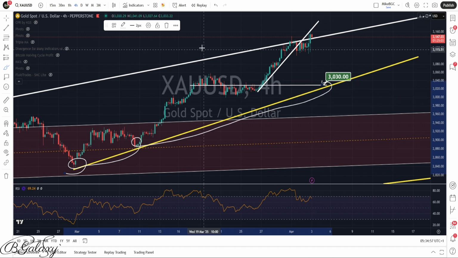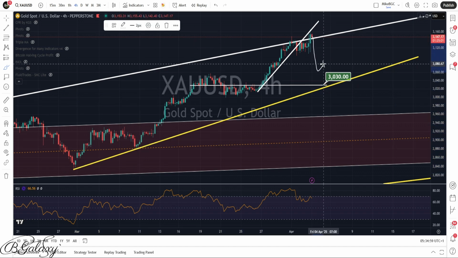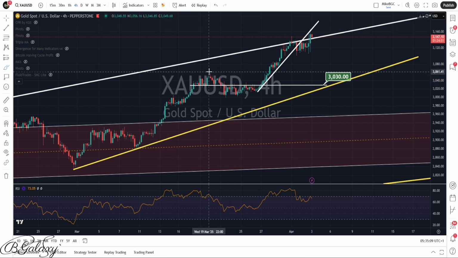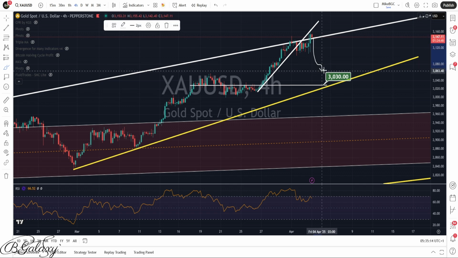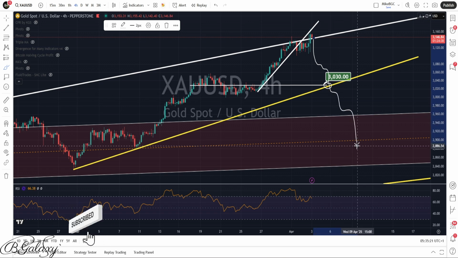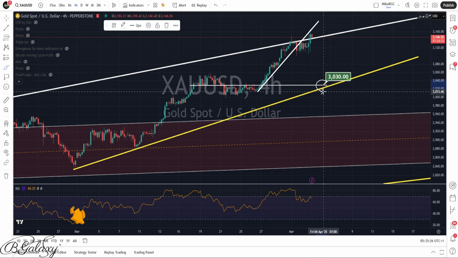When the price of gold reaches about this area, I'm expecting this yellow trend line to work as a support, and this white horizontal trend line I've got in here, which is the previous resistance and support for gold, to work as a really nice support as well. If it cannot hold and breaks to the downside, we are going to see more rejection to the downside in the next few weeks. But if it can hold about this area, maybe we see another leg to the upside from the gold price.